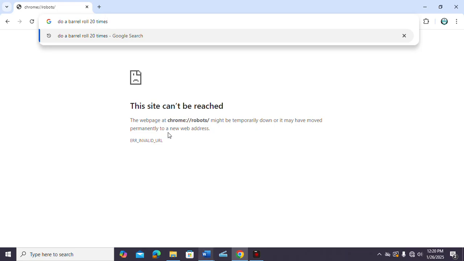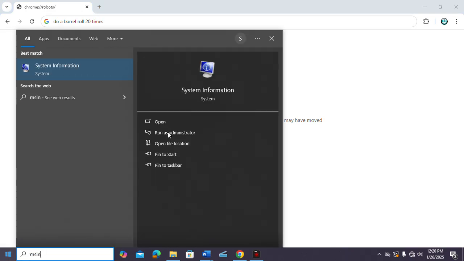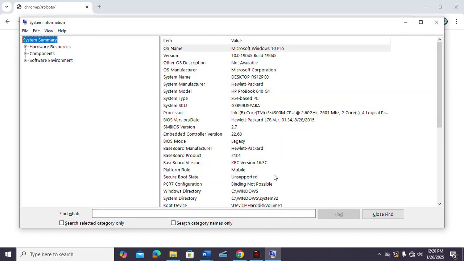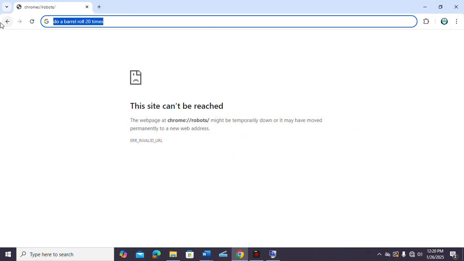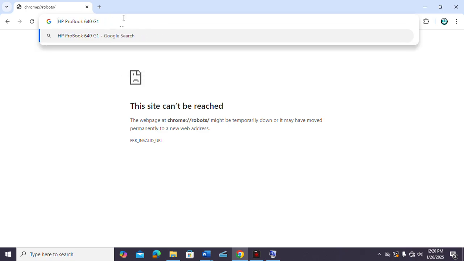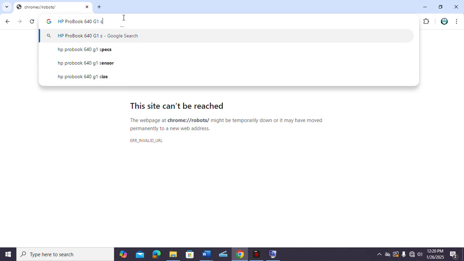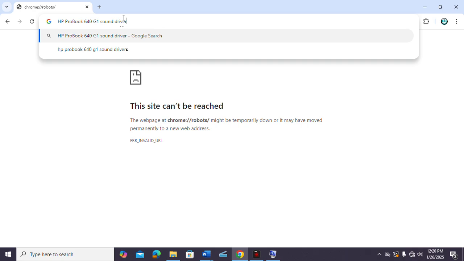Okay, copy the system model from System Information here. Then I come here and paste. So we have the HP. Then just come to sound driver. You want to go for the genuine website, so you go for the manufacturer's website to download the driver.